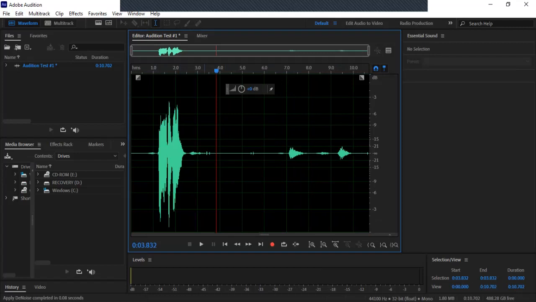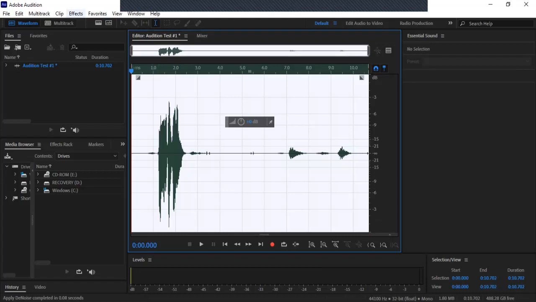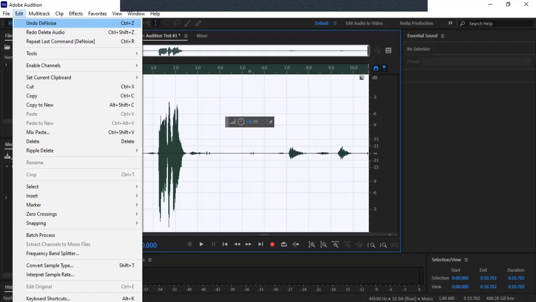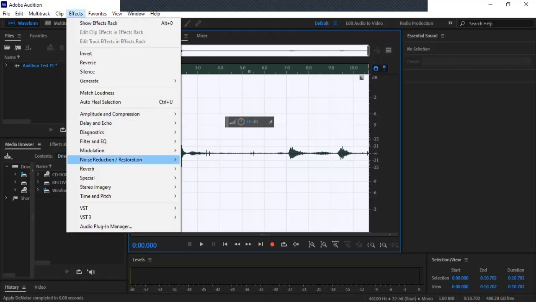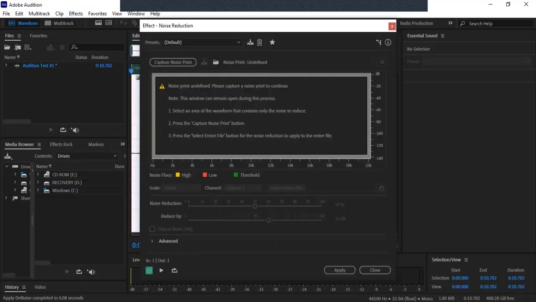Now, hit Control A again, and actually, let me just make sure something. Actually, I'm going to undo denoise just to show you guys this. So we're going to go to effects one more time. We're going to do noise reduction process. Okay. Yeah, so select an area of the waveform that contains only the noise. To reduce, press the capture button, noise print. Press the select entire file button for the noise reduction to apply.